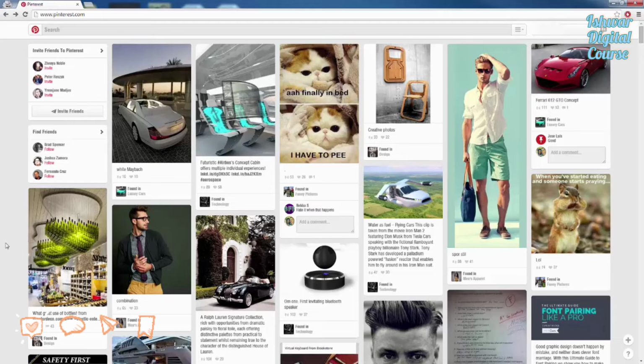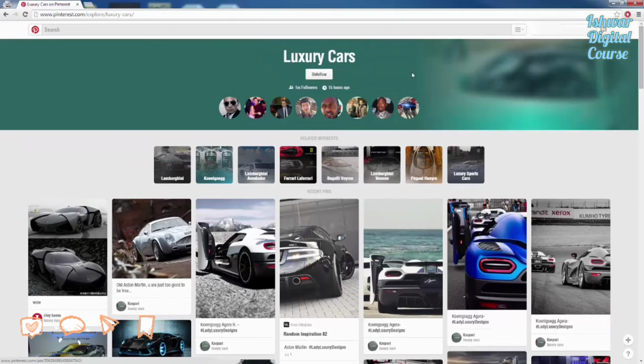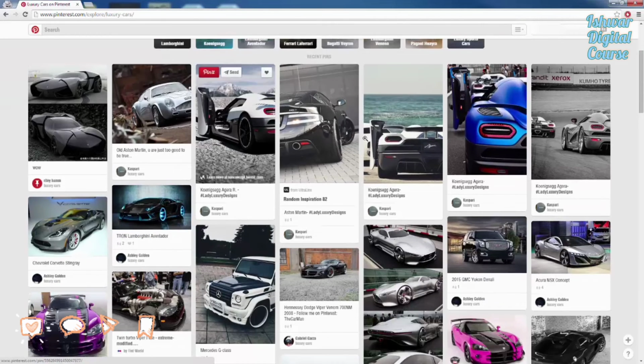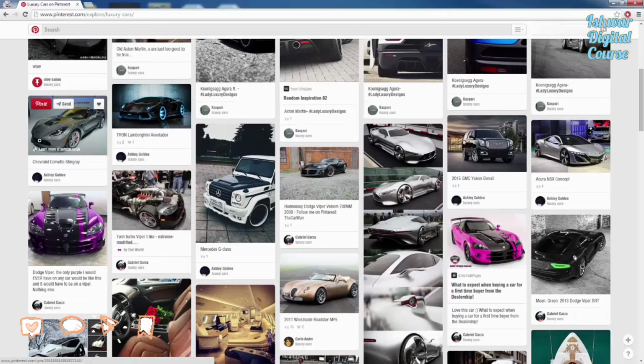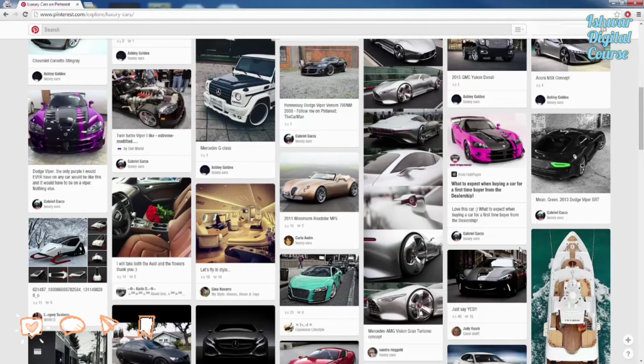All right. So real quick, to kind of show you what the boards look like, I'm going to hop in here to the Luxury Cars. And this is what an individual board looks like. This is the Luxury Cars board. We can see that they have 1 million followers. And we kind of scroll down here and we can see all the different posts that the Luxury Cars board is making, which is all just images of these different cars.